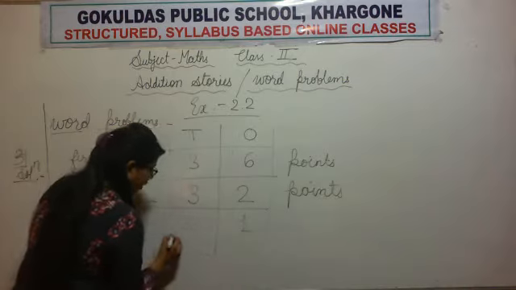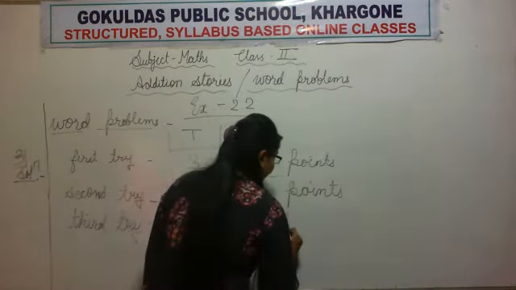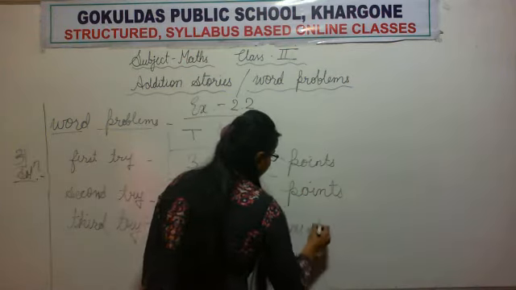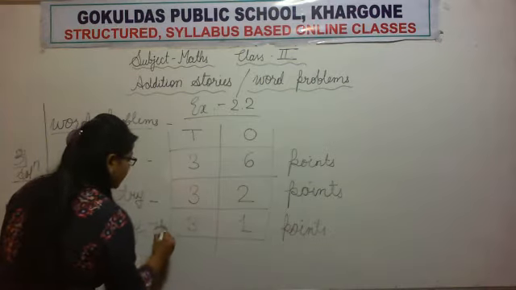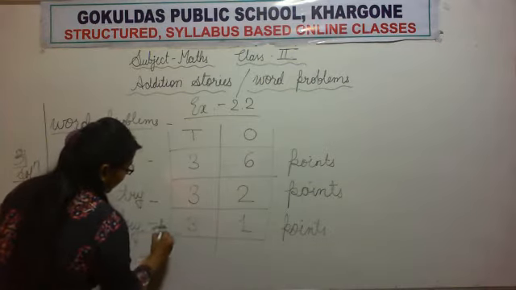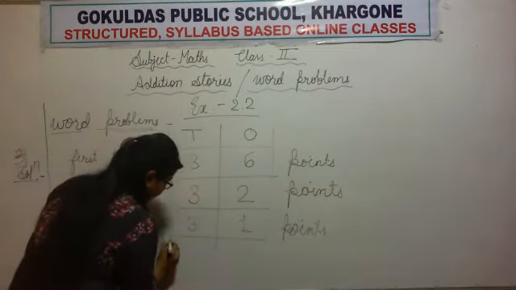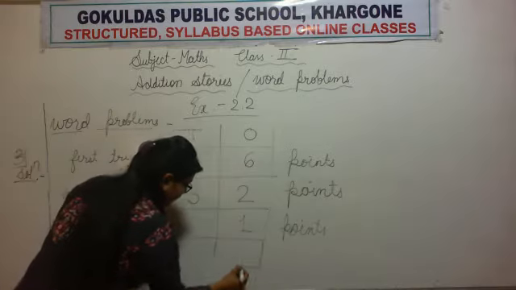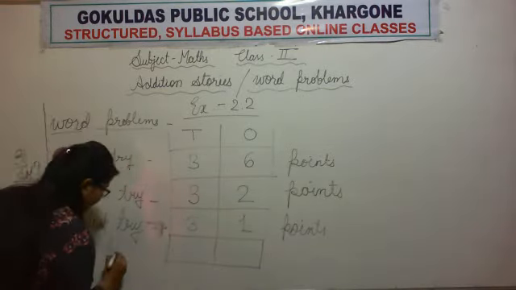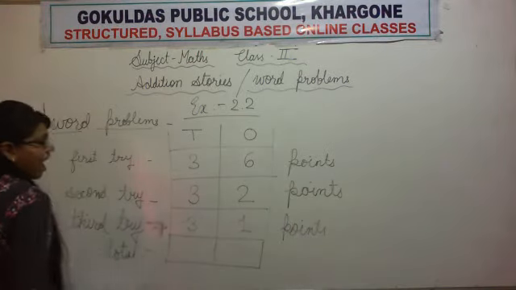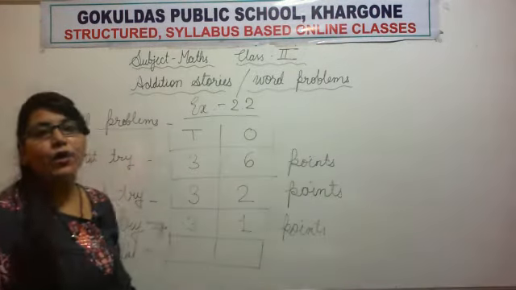From where are we getting all this information? We are getting all the information by reading the question carefully. Now they are asking us to find the total score. So we will put a plus sign. Do not make it like this, okay? This is how we draw a plus sign. Now we will find the total points. How will we find the total points? By adding them, okay? So try to add by yourself.